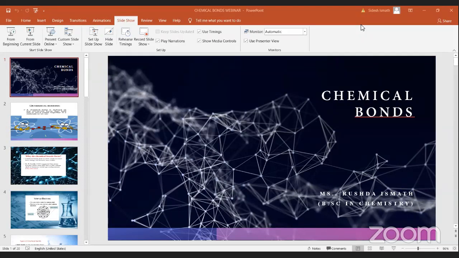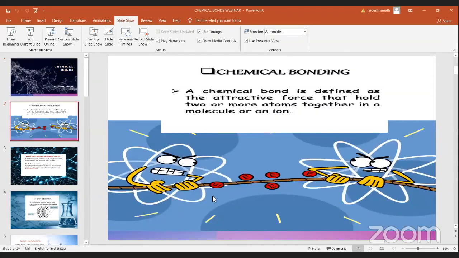Find them as the attractive force that holds two or more atoms together in a molecule or an ion. If two atoms are combined together, we can call them a molecule. To make a molecule, they should be bound together, so they are known as chemical bonds.